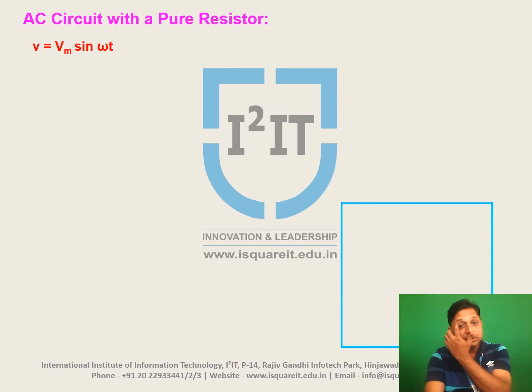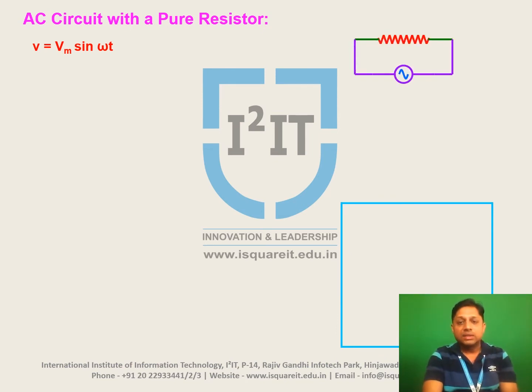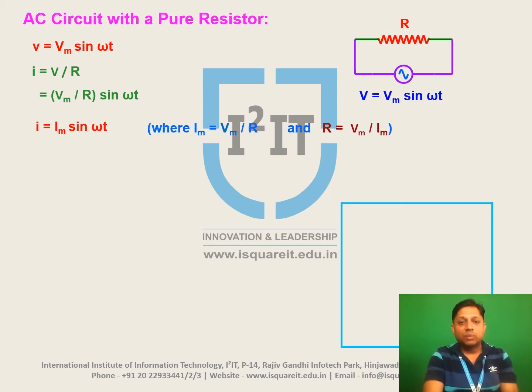Now we will discuss AC flowing through pure resistance. Consider a pure resistance connected to a sinusoidal alternating supply. So voltage v is equal to Vm sine of omega t. As per Ohm's law, v is equal to iR. To find the magnitude or equation of current, i is equal to v divided by R, where v is Vm sine of omega t.